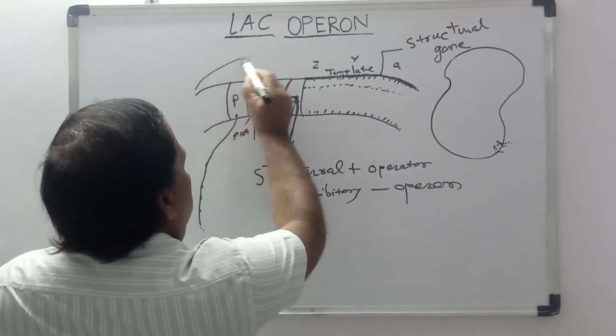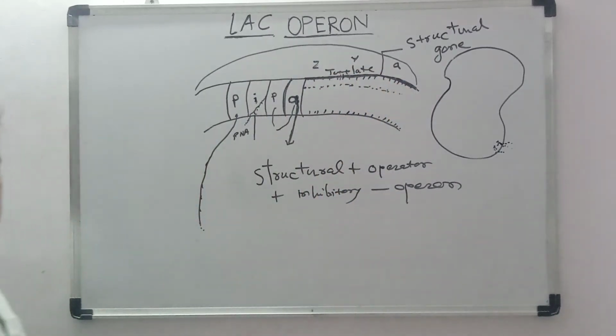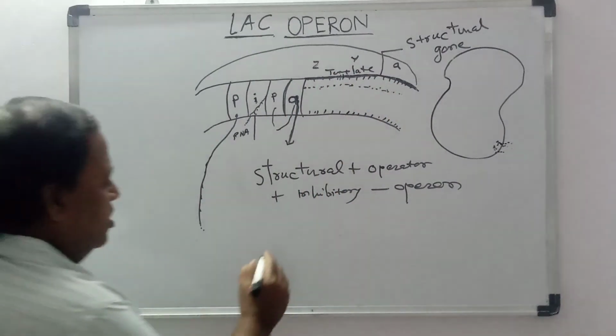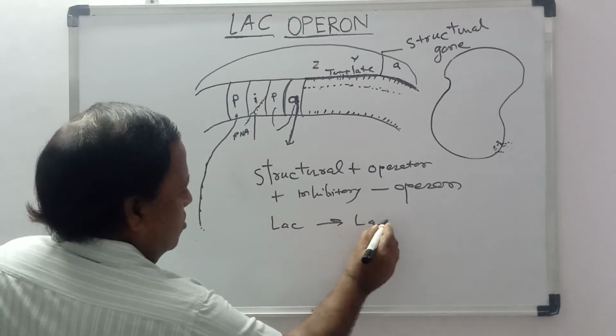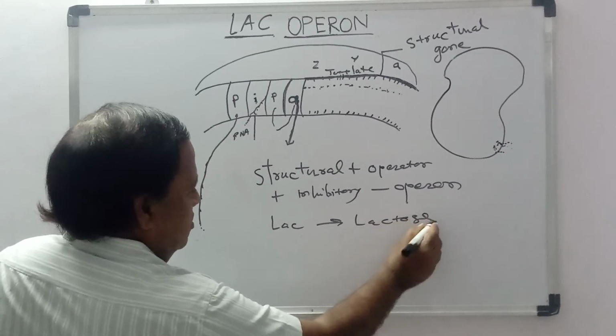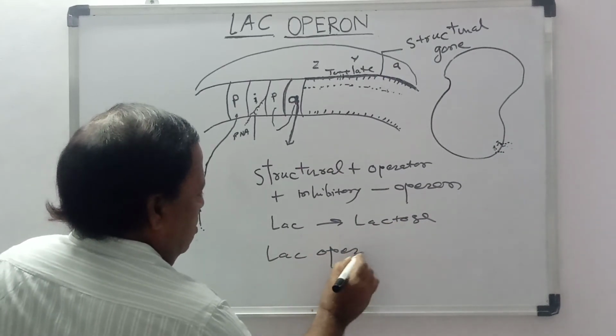This entire portion from here to here is called operon, and the lac is taken from lactose, so it is called lac operon.